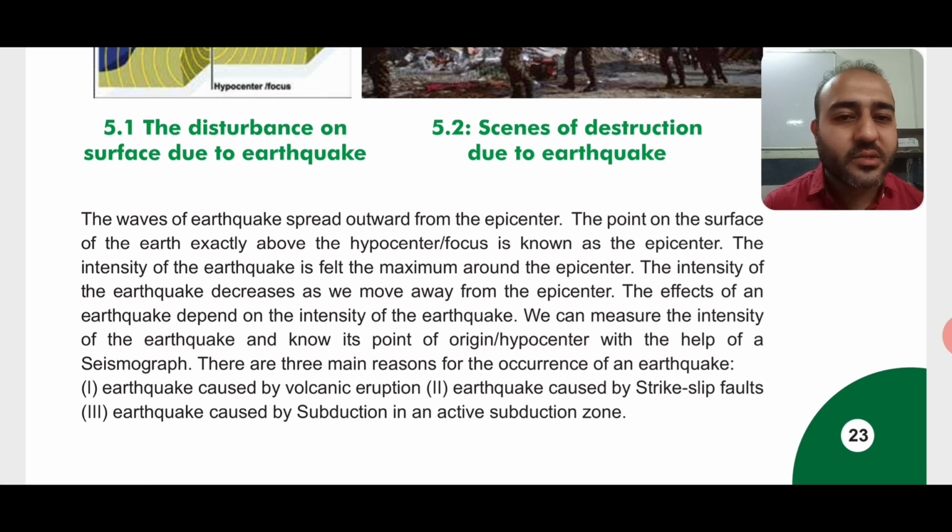First one, earthquake caused by volcanic eruption. When there is a volcanic eruption, many a time due to that also an earthquake occurs. The second one is earthquake caused by strike slip fault. So what does strike slip fault mean? Faults means the cracks. I'll show you the picture and explain it to you.